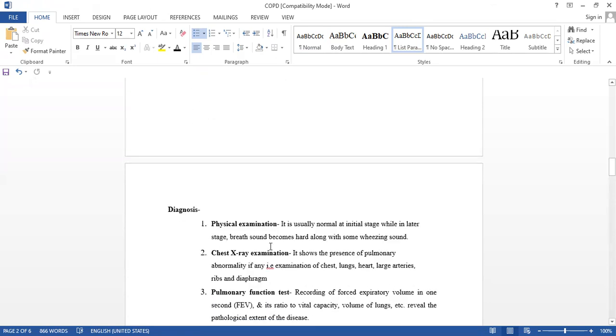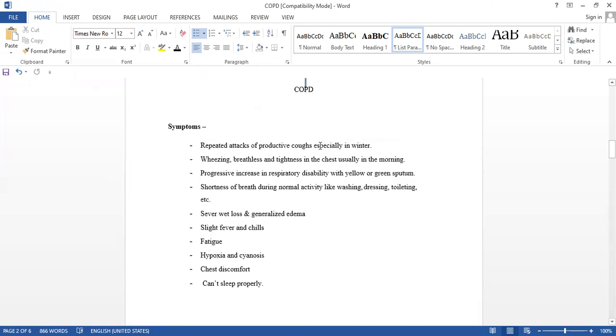These are the common symptoms: repeated attacks of productive cough, maybe yellow or green sputum. Wheezing sound is there because we can't breathe properly. There is shortness, there is bronchoconstriction, isn't it? So while expiration, there is a sound. We see it in asthma. Actually, in asthma bronchi, there is a whistling sound, like a whistling sound. This is the wheezing.